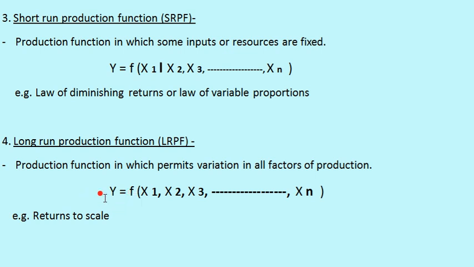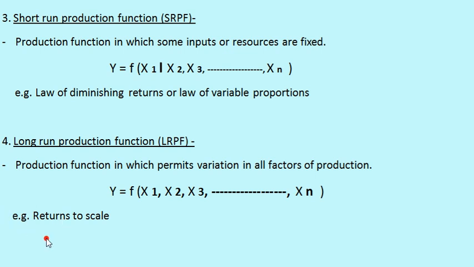Here is the mathematical expression of this type of production function. Y is equal to a function of x1, x2, x3, and it indicates all the resources and all the inputs are variable in that type of analysis.